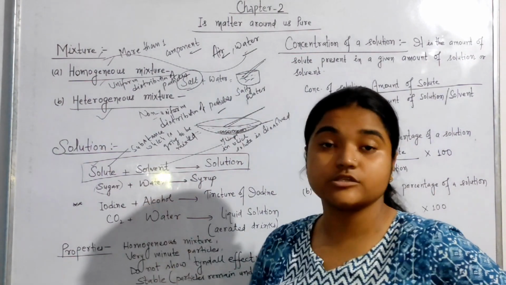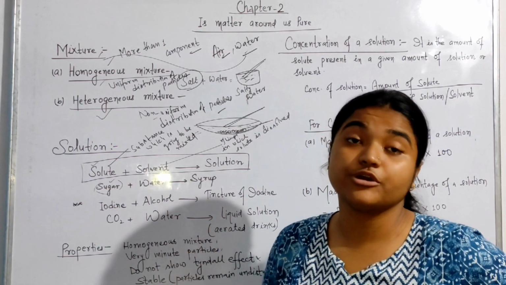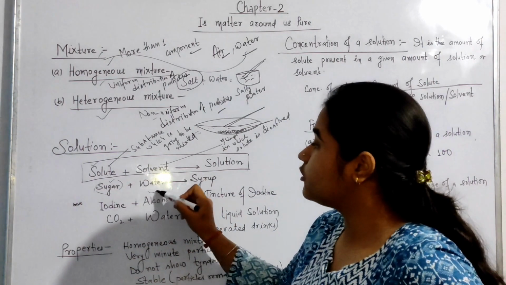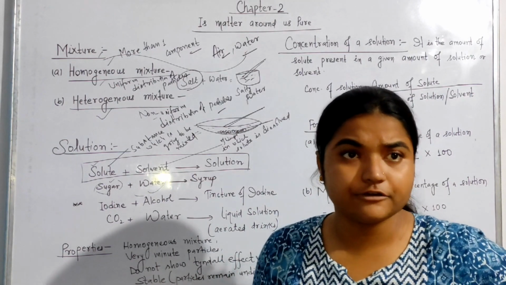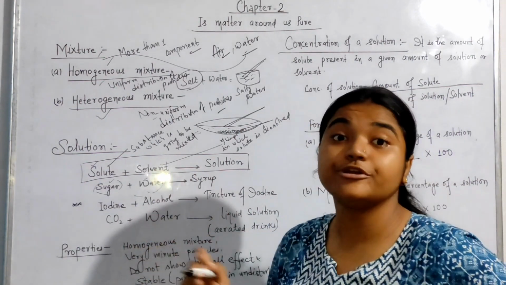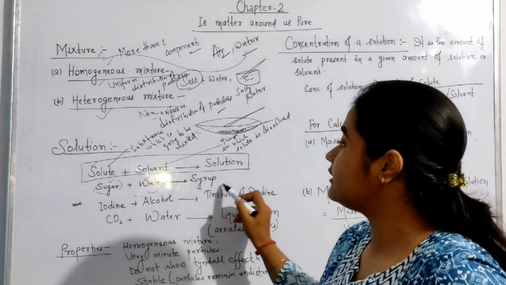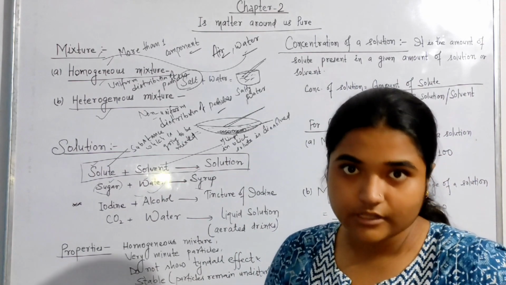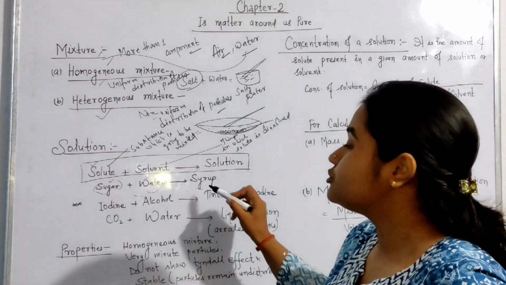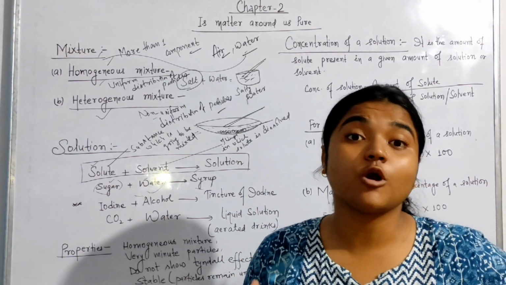Let me take an example. Sugar is the solute. Why? Because it is the substance which is going to be dissolved. Water is the solvent. Why? Because this is the entity in which the sugar is going to be dissolved, and with this mixture we will get a sugar syrup, chashni, which will be uniformly distributed.